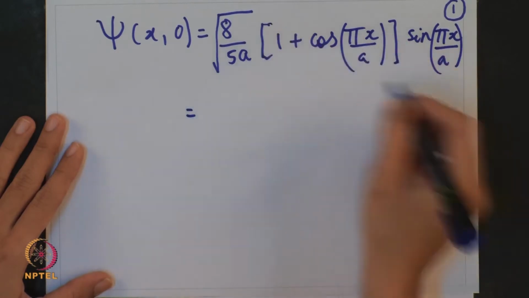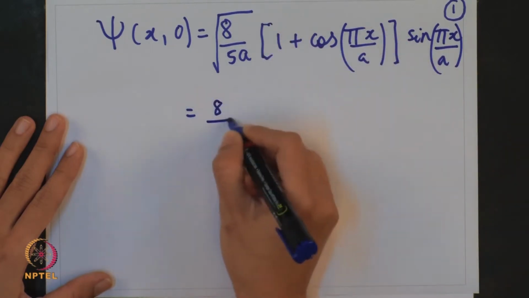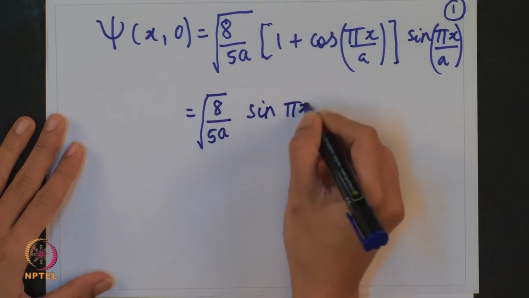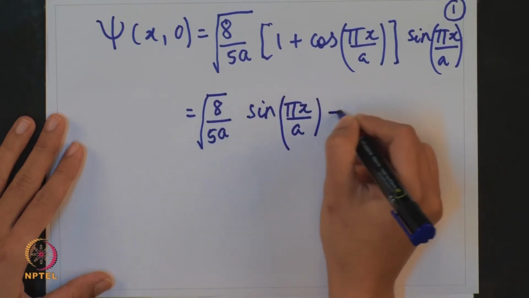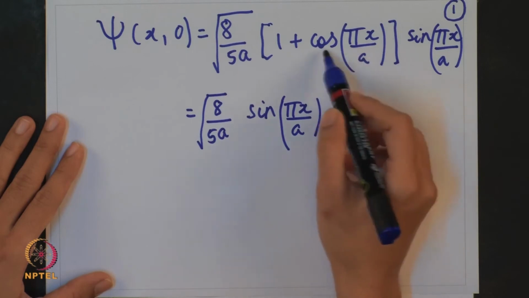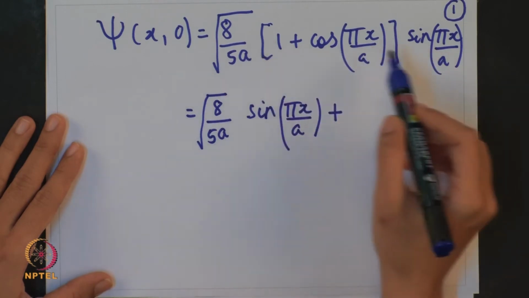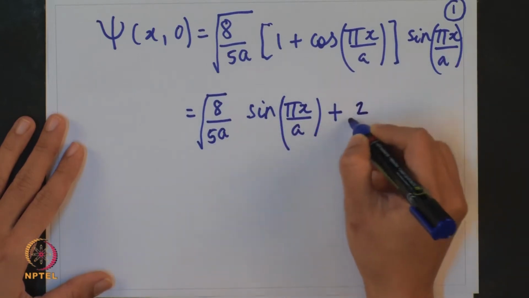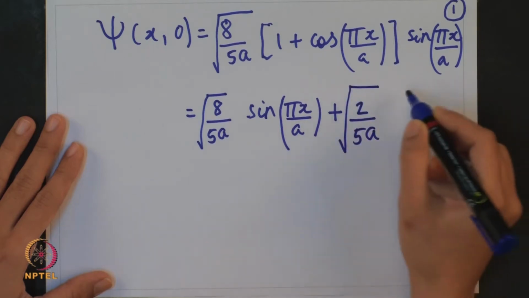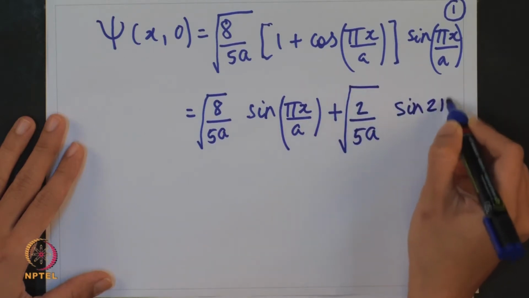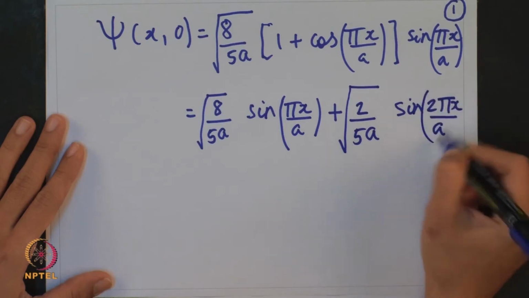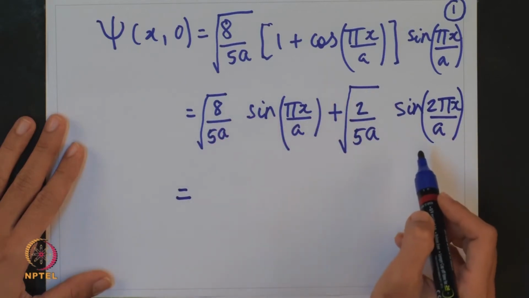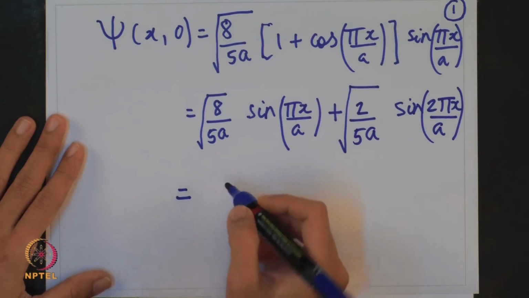I will just open up these brackets, so this would give me pi x by a plus, here I will simplify this: 2 times cos theta sin theta will give us sin 2 theta. So I will write it in this form, that will be sin 2 pi x by a. Okay.